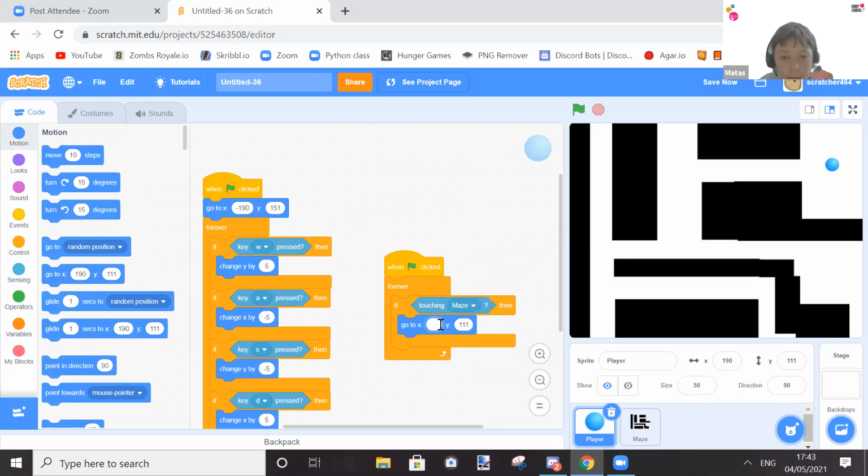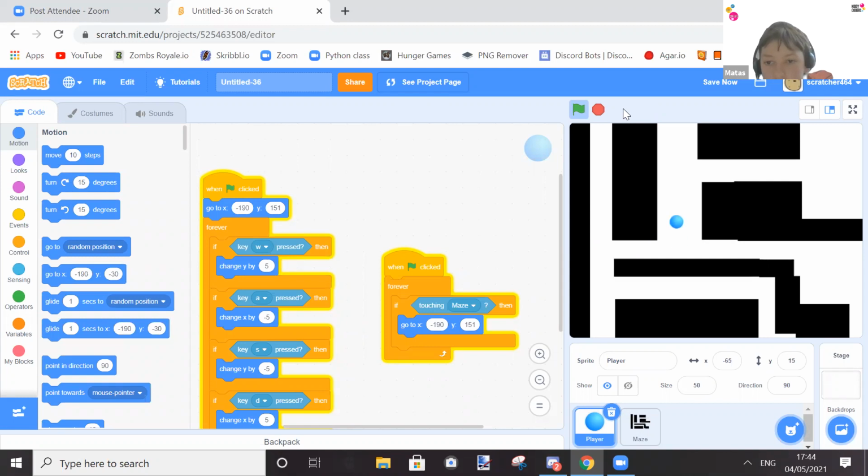So that's minus 190 and 151. Okay, so now as you can see, we go down here. And oh look, we're doing good, but as you can see, we spawn back at the beginning.